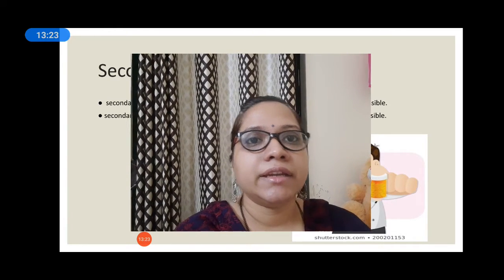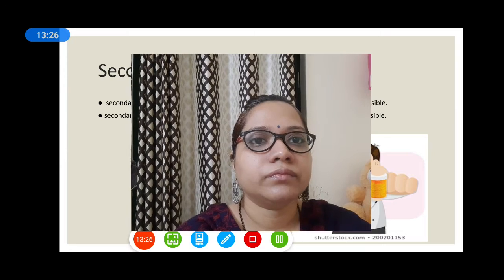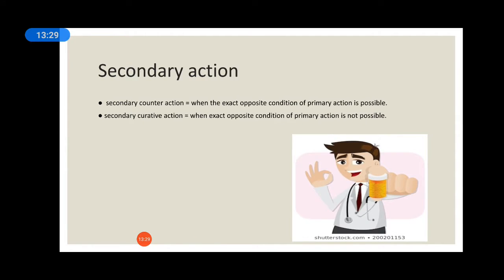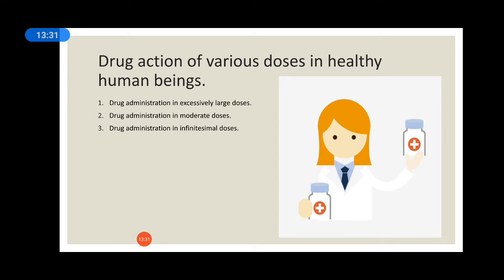ठीक है, देन नेक्स्ट थिंग, the drug action of various doses in a healthy human beings. Drug administration in excessively large dose. What happened if we administer the drug in a large doses? It produces certain symptoms during the initial stages of their drug action, which are followed by the symptoms exactly opposite in the nature to those symptoms produced in the initial stages.